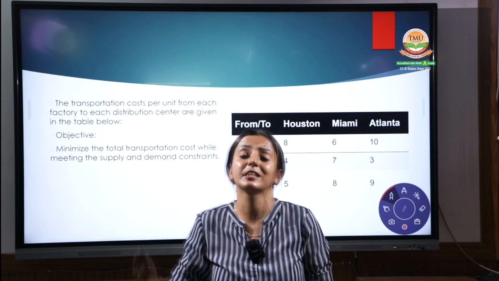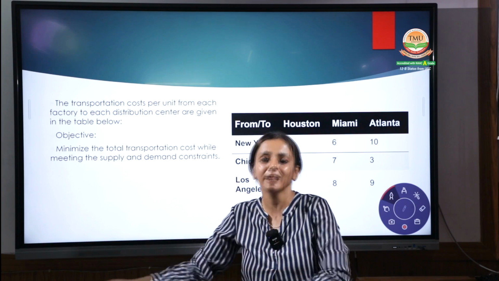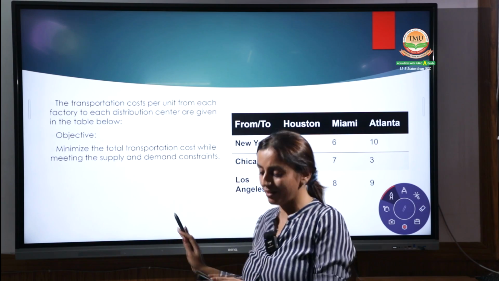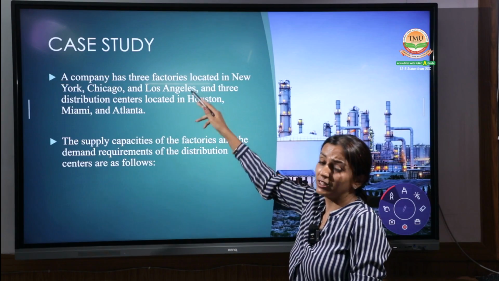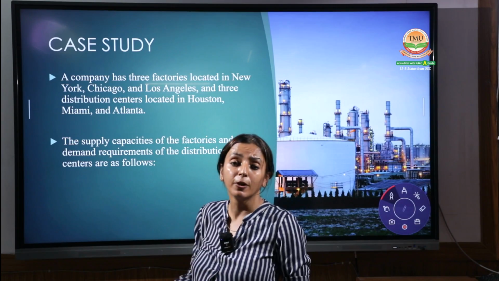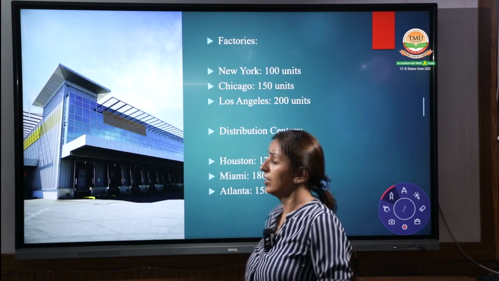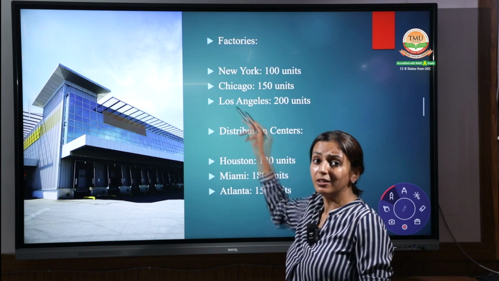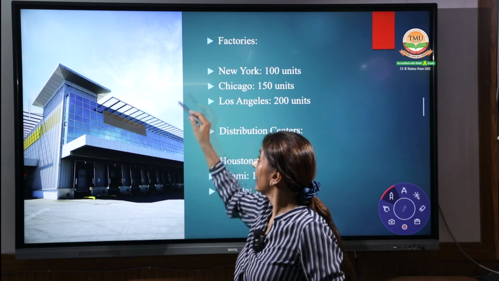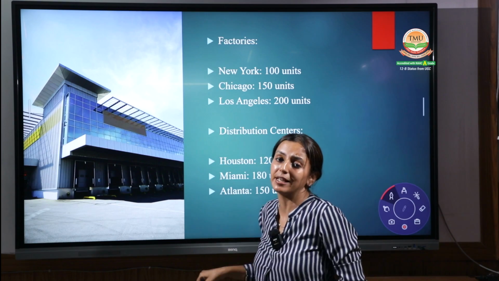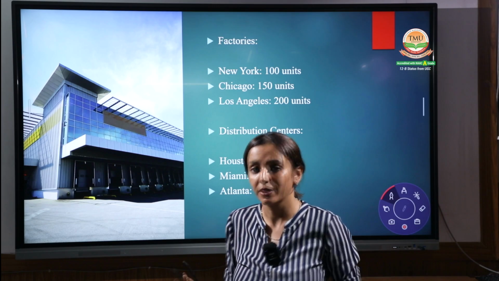Now apply this case study. Apply all the theoretical concepts which we have studied and apply them in the real world. This happens in real life. We have given the factories, where the goods are produced. These are the areas where the goods are required to be transferred, the destinations. 3 factories are there, 3 distribution centers are there. Don't worry, there can be more than 3 or less than 3. We are not focusing on 3 and 3. It can be in any form, right?